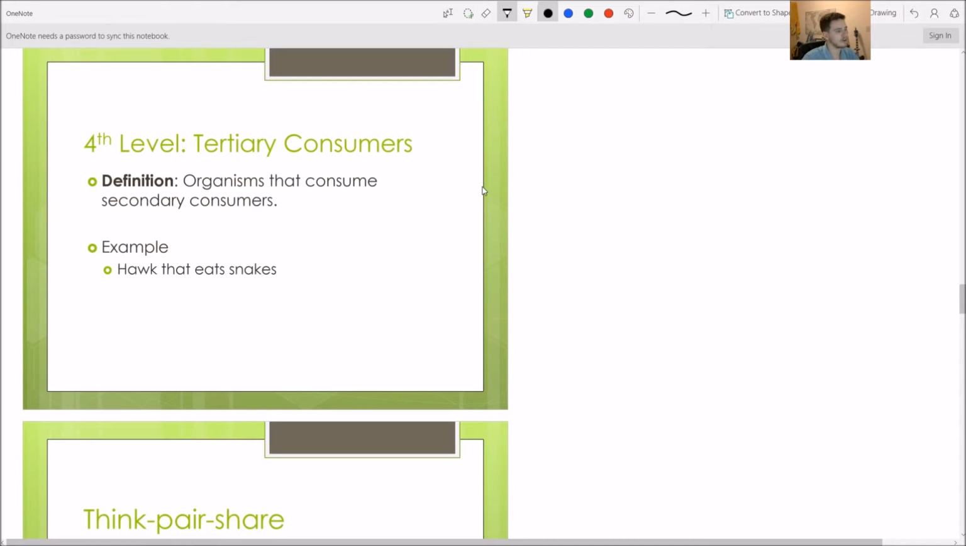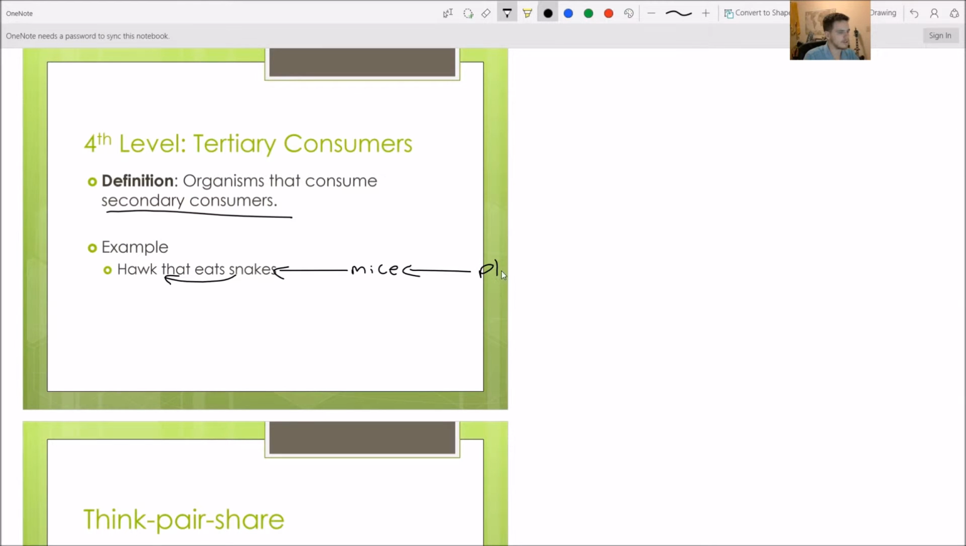Finally, we have our tertiary consumers. These consume the secondary consumers. So our hawk is eating a snake. Let's put in this whole food chain now. So our hawk eats the snake. Our snake eats the mice. And our mice eat the plants. So it's the whole food chain now, and let's label the pieces. So we have producer, we have our primary consumer, our secondary consumer, and our tertiary consumer.